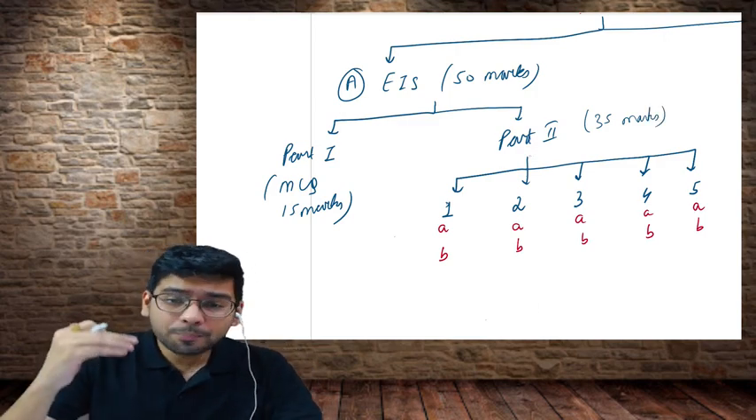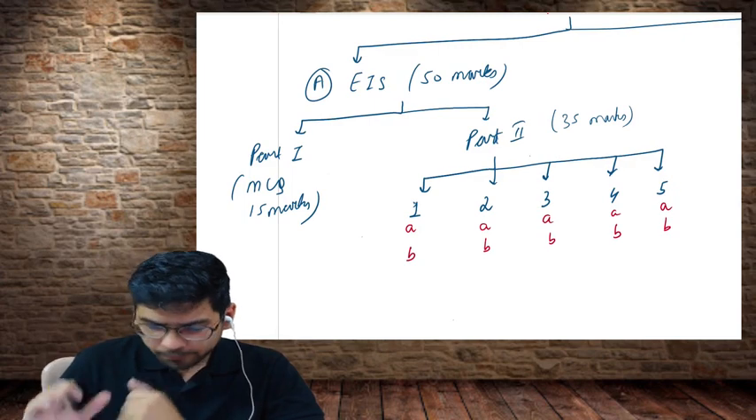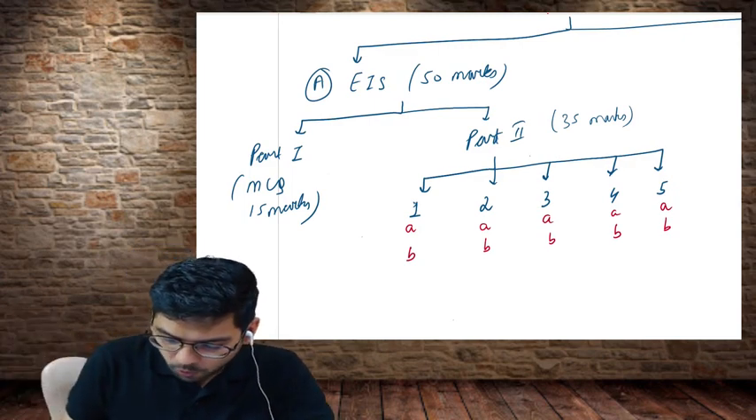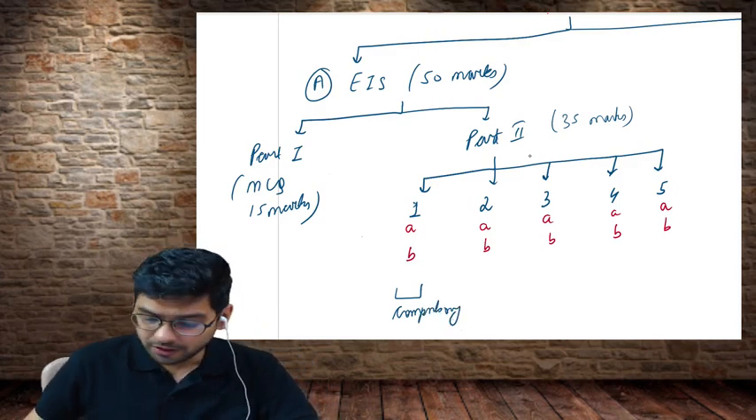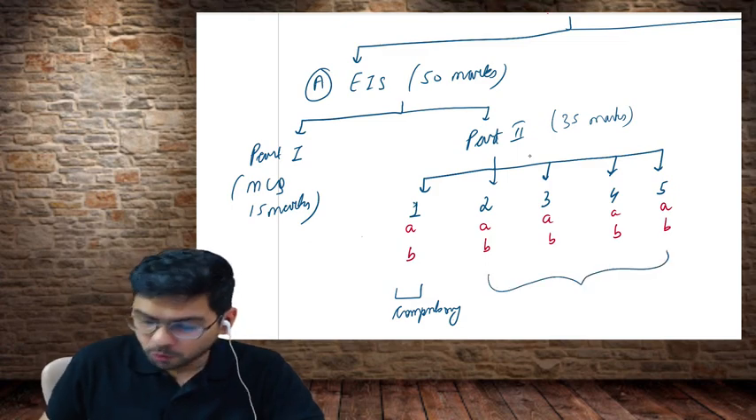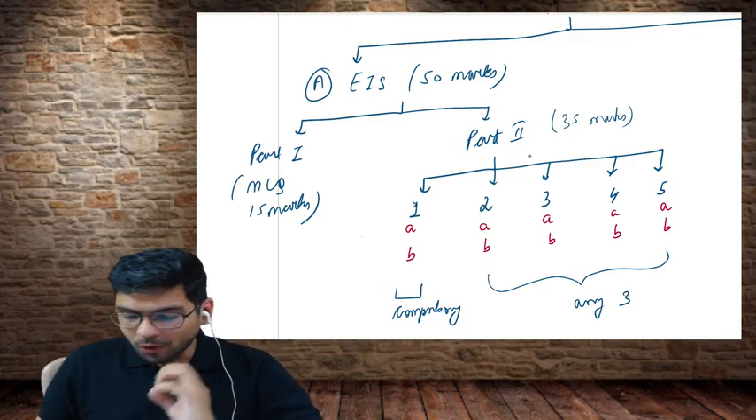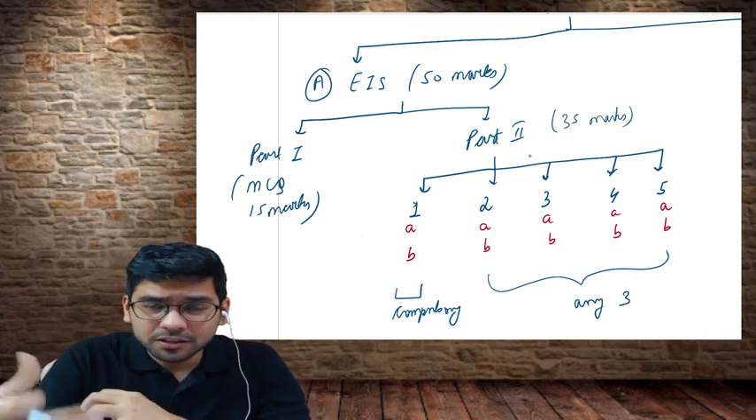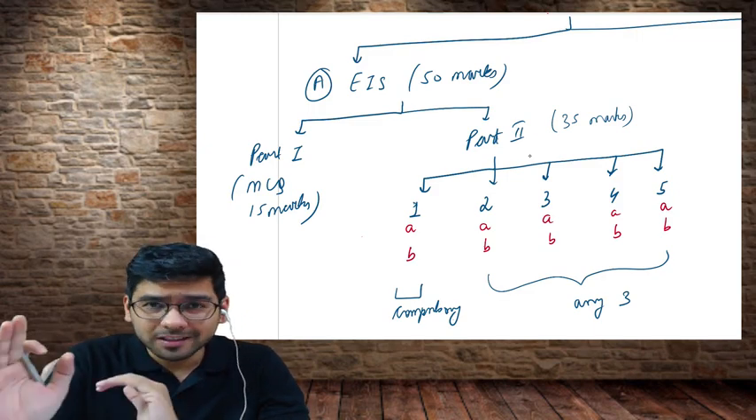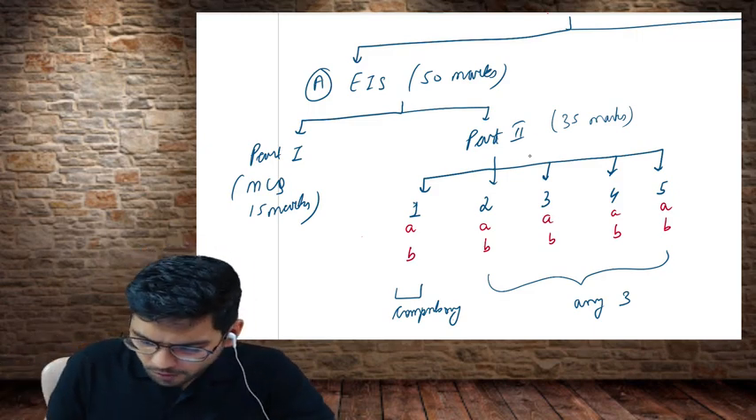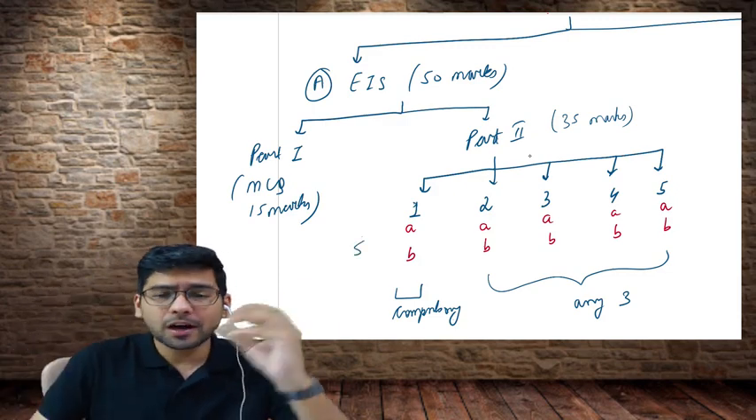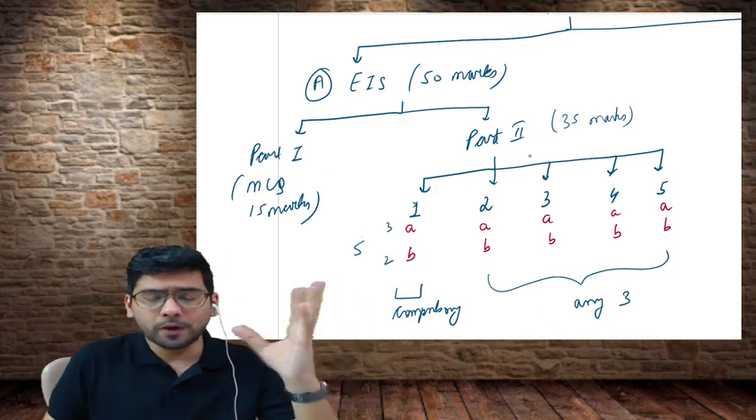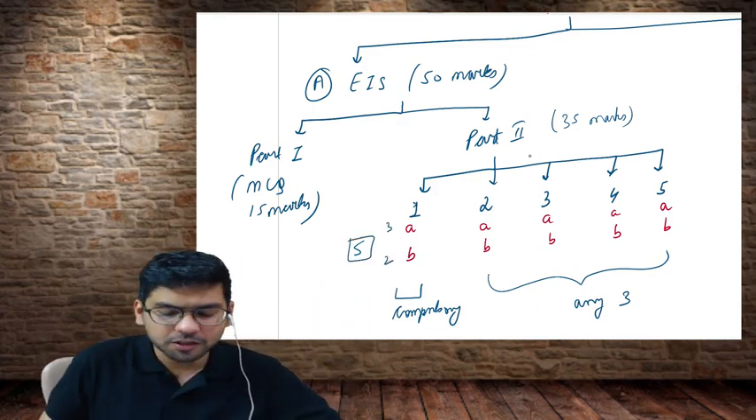Under part 2, generally 5 questions are asked, and question number 1 is compulsory. Out of the remaining 4 questions we have to solve any three. The pattern which I'm going to discuss is being followed by ICSI in recent terms. Question number 1 is of 5 marks and consists of 2 parts. Generally part A is 3 marks and part B is 2 marks.